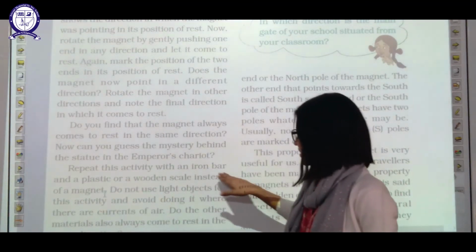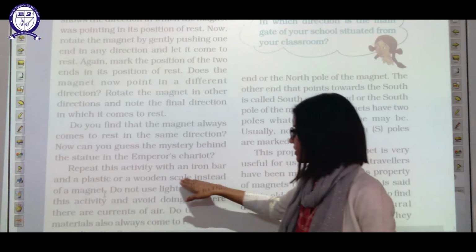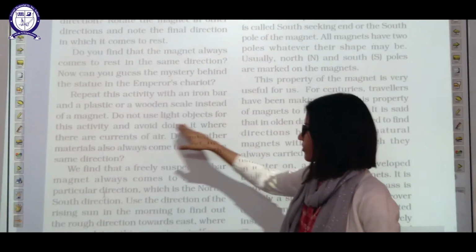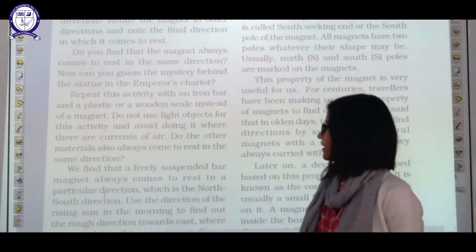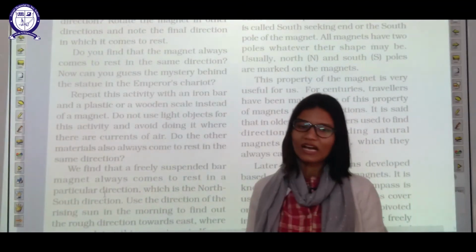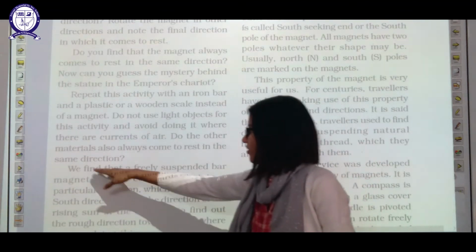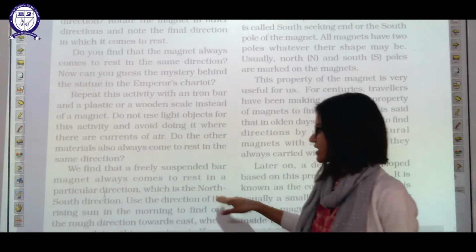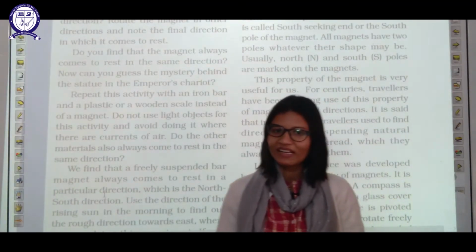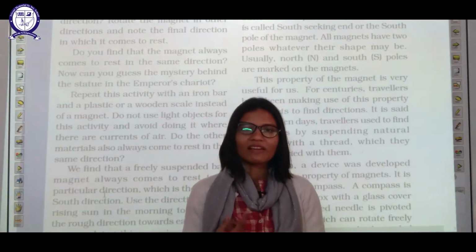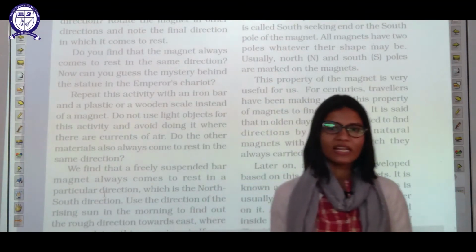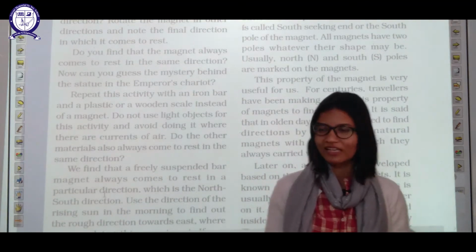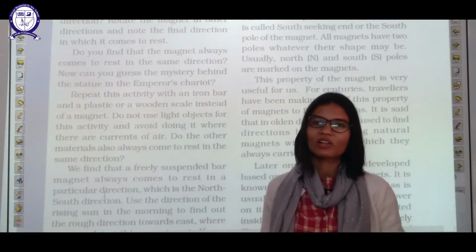Repeat this activity with an iron bar and a plastic or wooden scale instead of a magnet. Do not use light objects for this activity, as they will break. You can use any hard material for this activity. We find that a freely suspended bar magnet always comes to rest in a particular direction, and that direction is the north direction. Whenever you suspend any magnet freely, when it comes to rest, it always points toward the north direction. It is another property of the magnet.